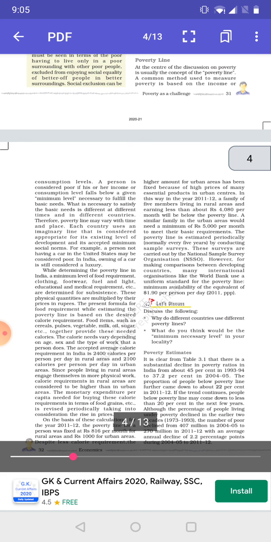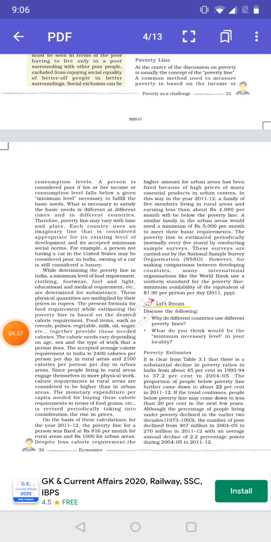Now, on the basis of these calculations, for the year 2011-12, the poverty line for a person living in rural areas is fixed at rupees 816 per month, whereas in urban areas it was fixed at rupees 1000 per month.